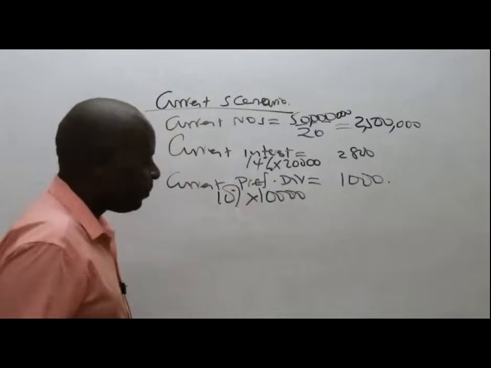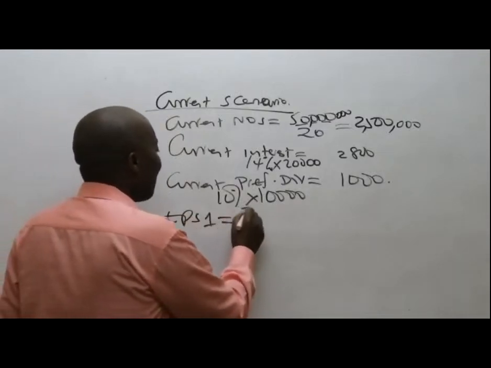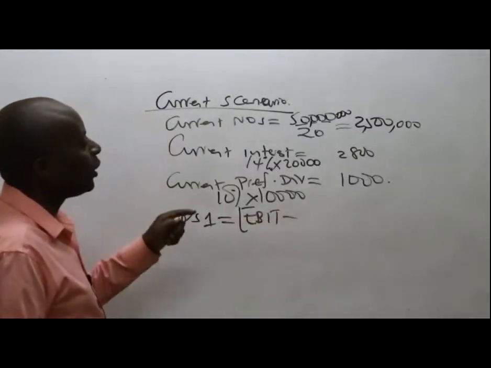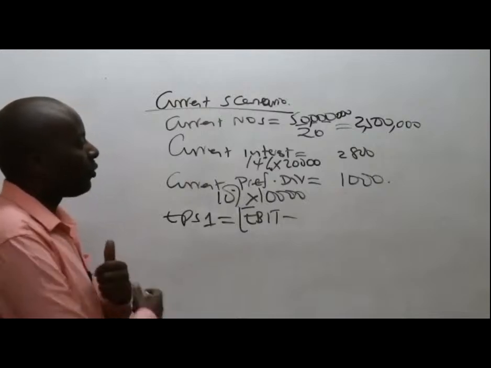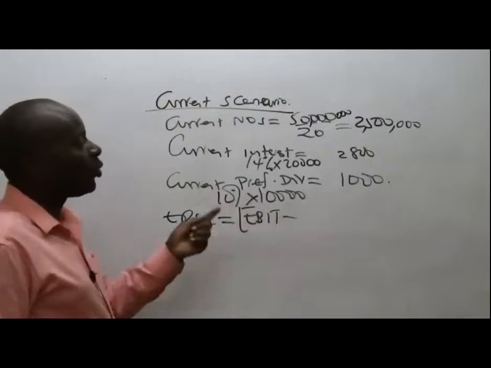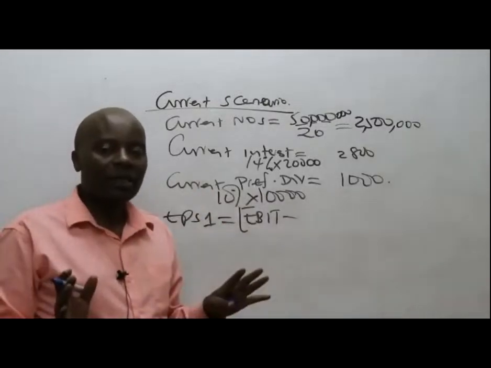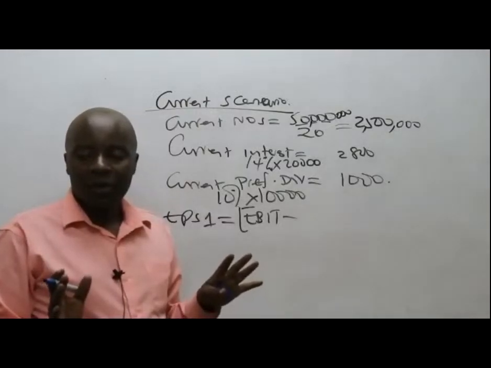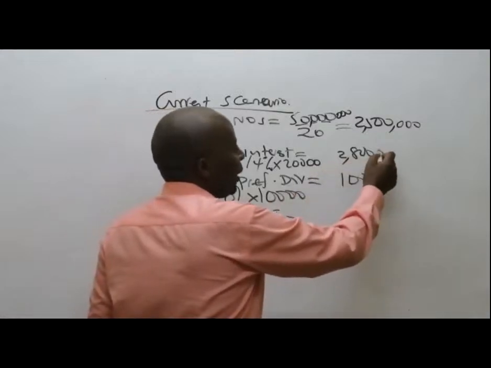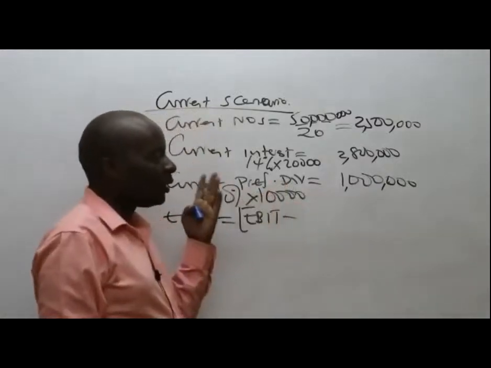So EPS 1 will be EBIT minus interest. We have agreed that we work with the old interest. How do you want us to capture these figures, in millions, or the way they are? To avoid confusion, let's know that this is supposed to be 2.8 million and this is supposed to be 1 million. Although if I'm the one, I would have just captured all of them in millions.